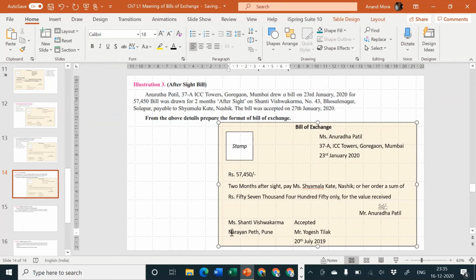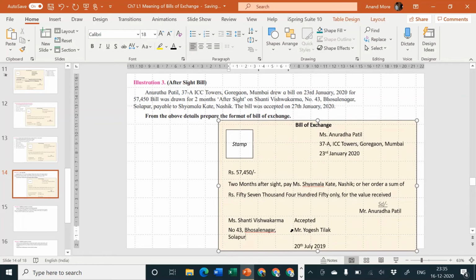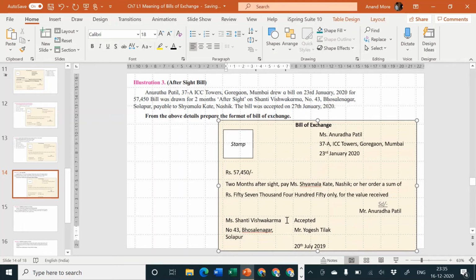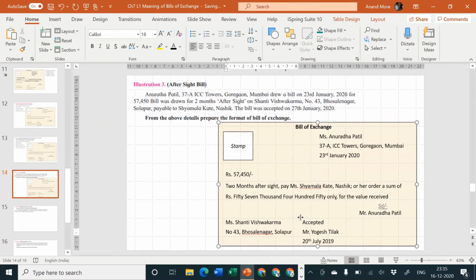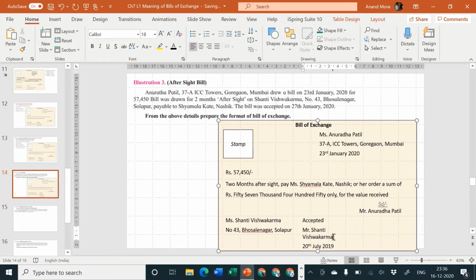Who is staying at number 43 Bhosle Nagar, Solapur. I hope it is easy to understand. And accepted by whom? Accepted by Shanti Vishwakarma.